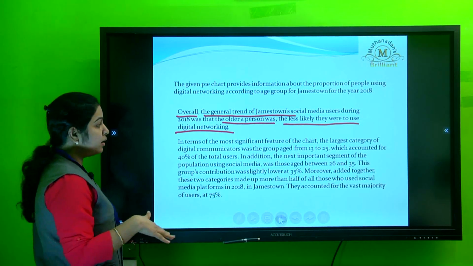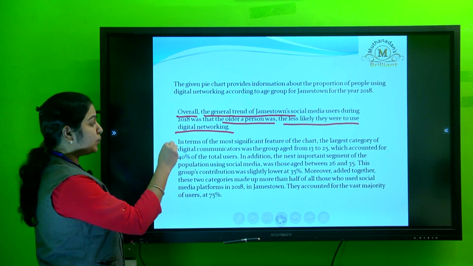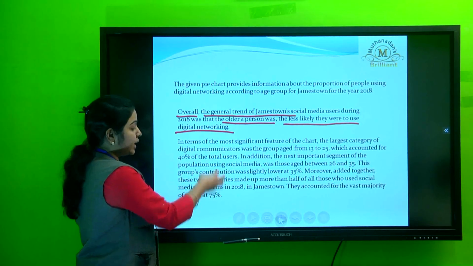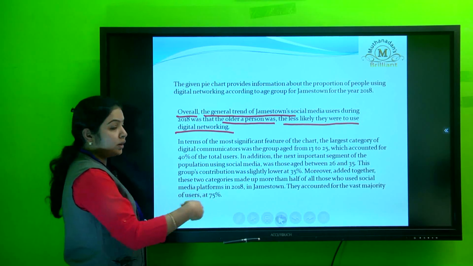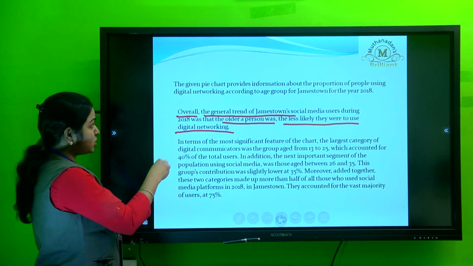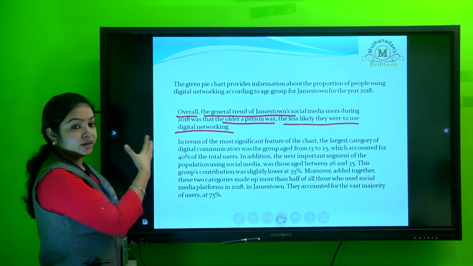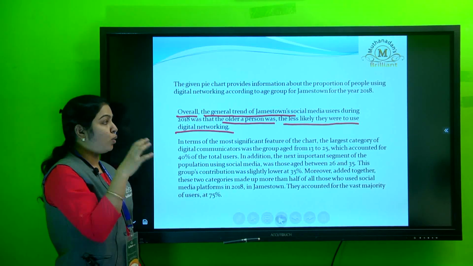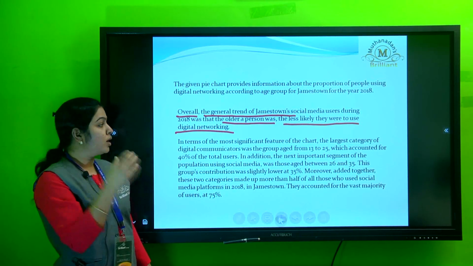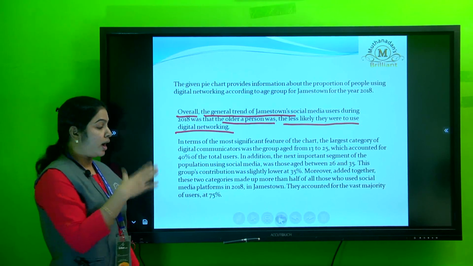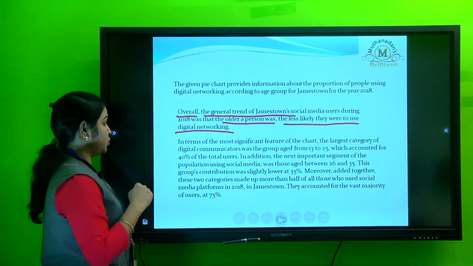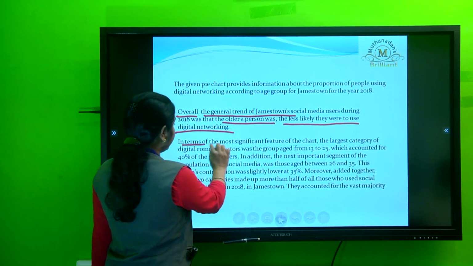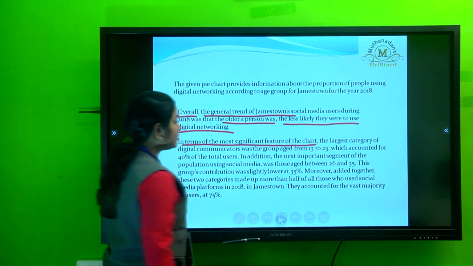According to the grouping of your ideas, you deliver them in main body 1 and main body 2. So the entire structure is introduction, then an overall statement, that is the overview, then main body paragraph 1 and main body paragraph 2.